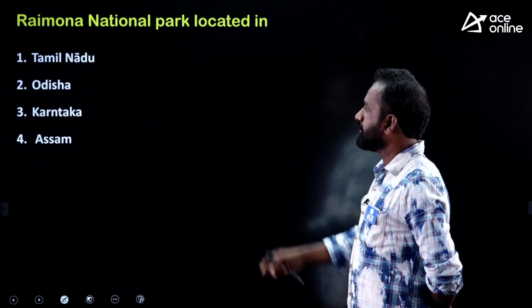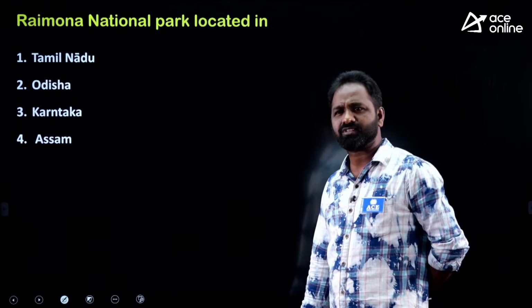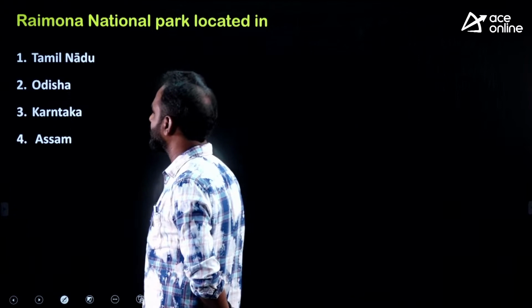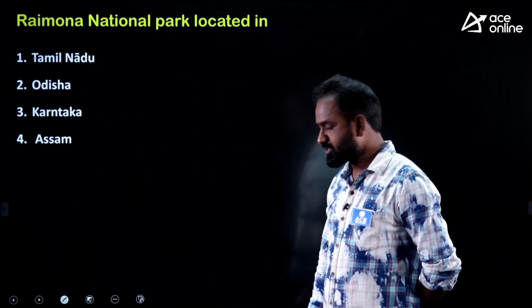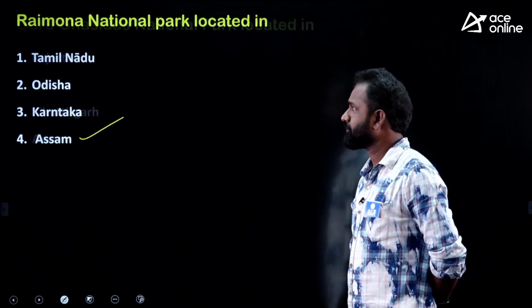Okay. And Raimona National Park is located. These are simple questions, about national parks which are recently in the news. So where is Raimona National Park located? The answer is Assam. A direct, simple question.